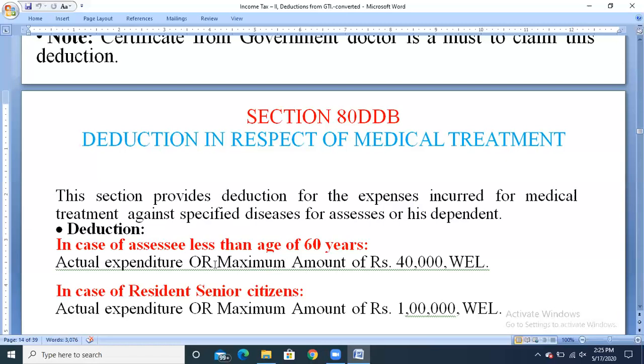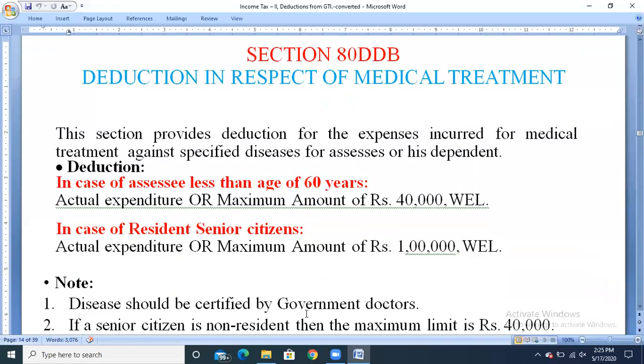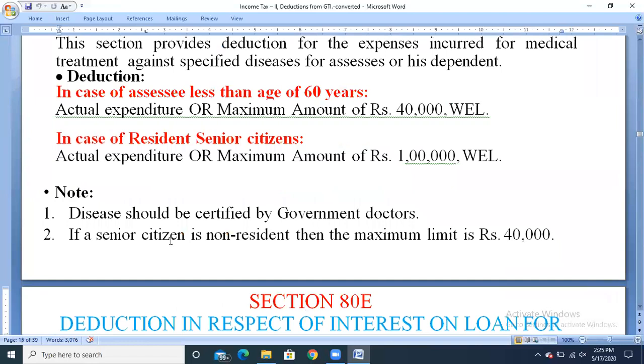Deduction amount in case of an assessee less than 60 years of age is the actual expenditure or a maximum of rupees 40,000, whichever is less. And in case of a resident senior citizen, more than 60 years, actual expenditure or a maximum amount of rupees 1 lakh, whichever is less. So note, this disease should be certified by the government doctors.